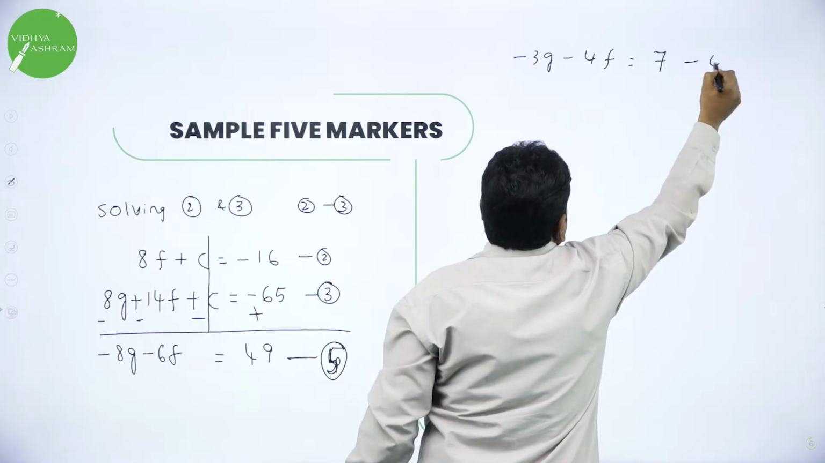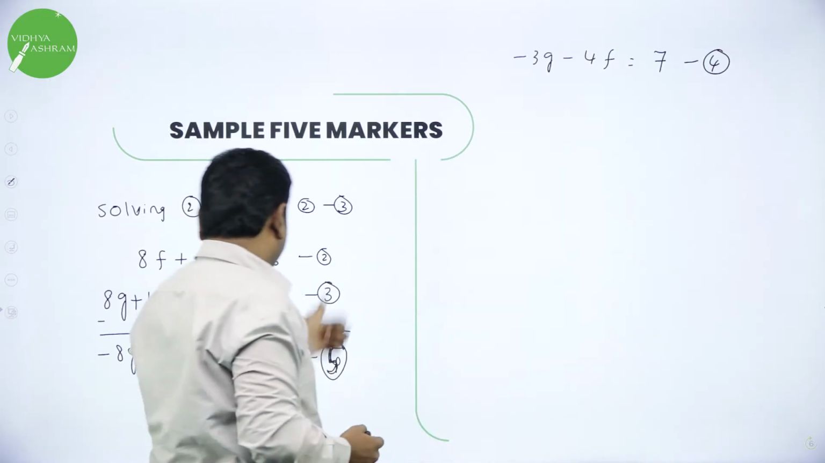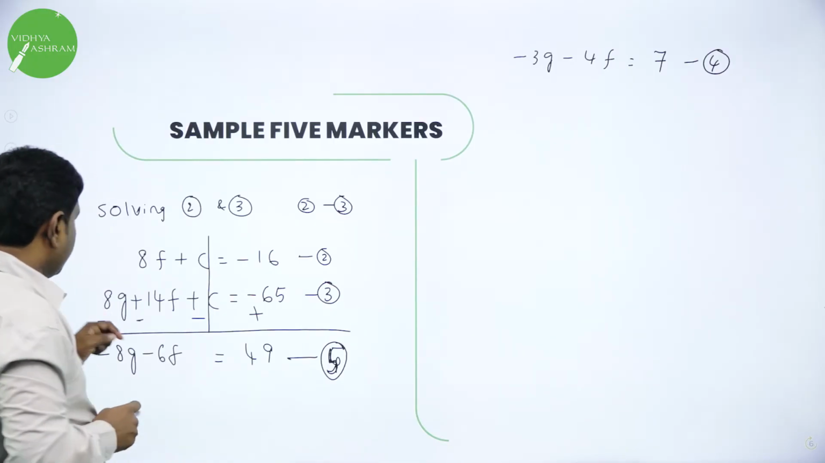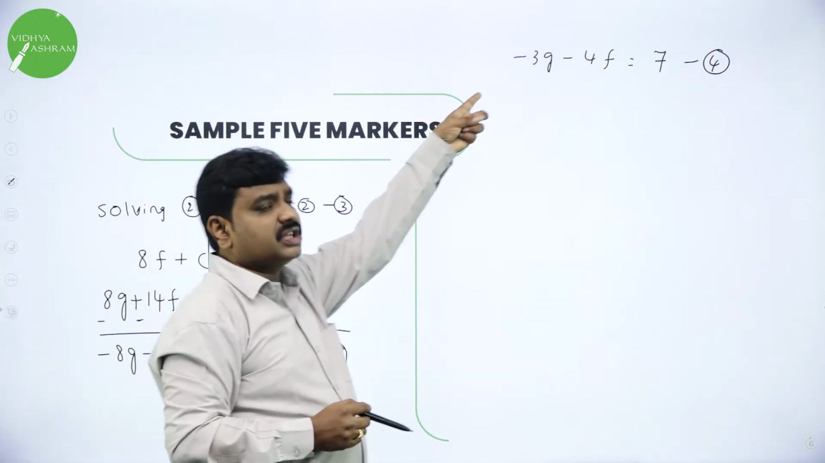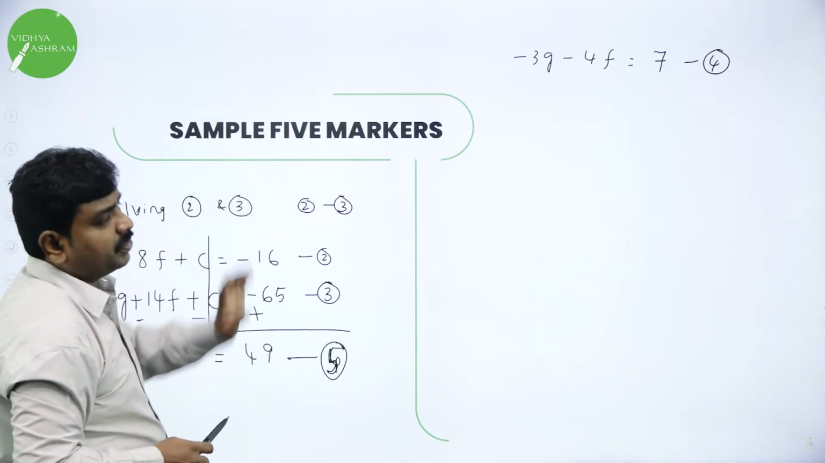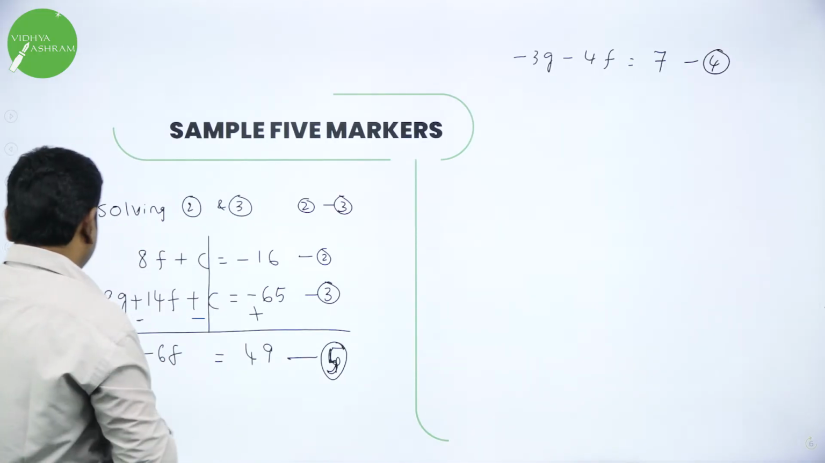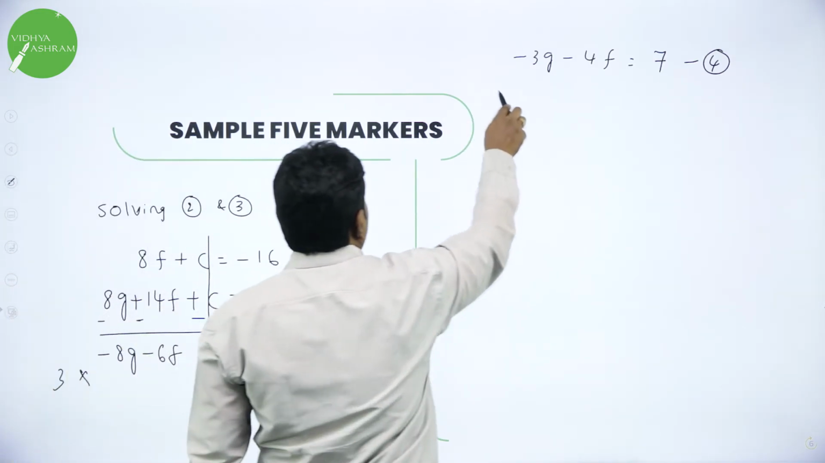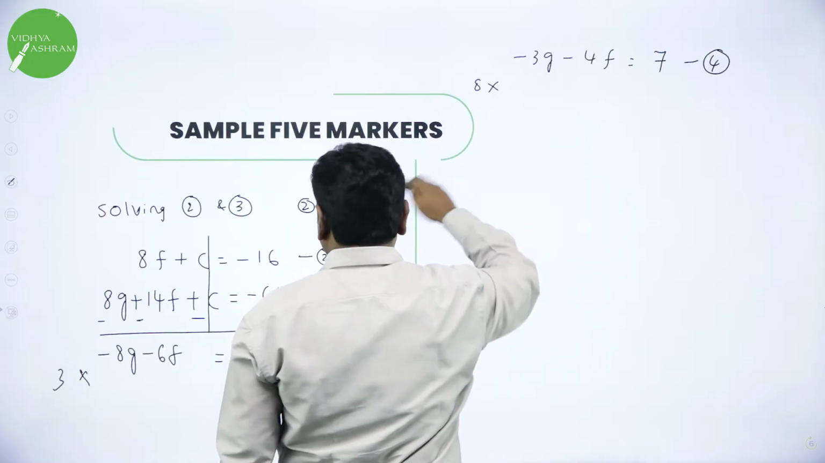This was equation 4. Observe equations 4 and 5. I want to make the quotient the same. Here we have minus 8, here we have minus 3. So I will multiply this by 3 and that by 8, so the quotients interchange.